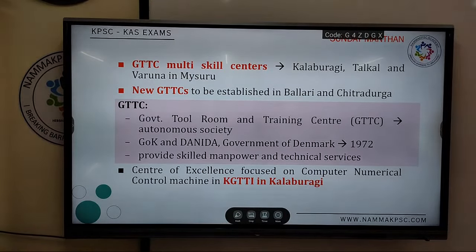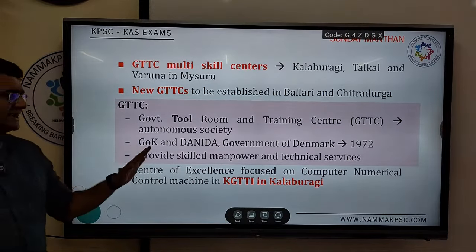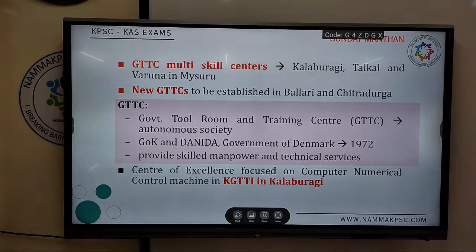Now what is this GTTC? GTTC, Government Tool Room and Training Center. Basically it is set up as an autonomous society to provide technical skill for the youth, for machines and other mechanical work, etc. So they have now been employed in various manufacturing sectors. At BHEL, HAL, ISRO and all of these places, the mechanics who are employed will be trained under this GTTC.